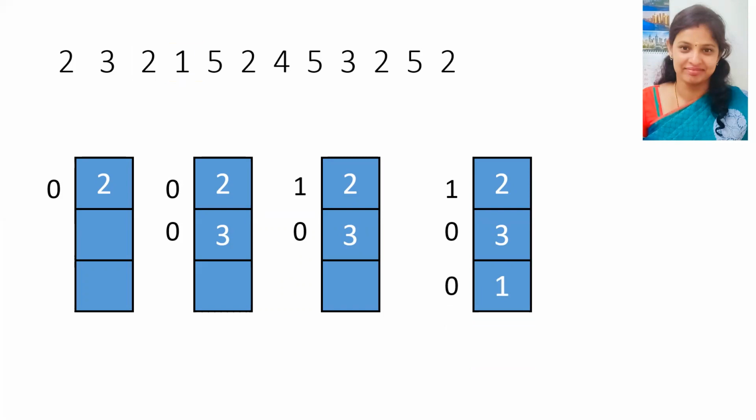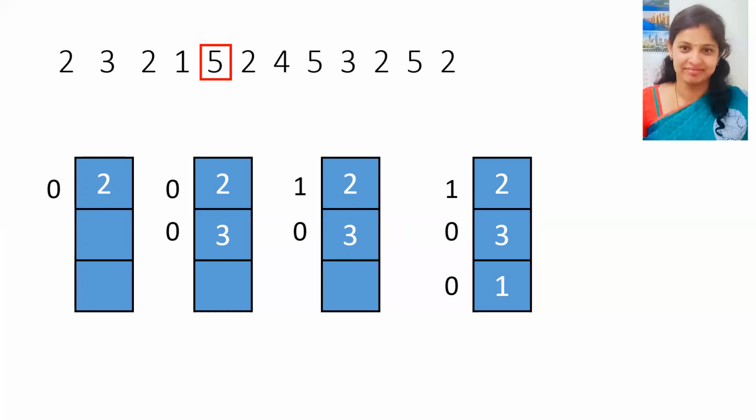Next we have 5 in the queue. So we need to place 5 in the frame. But now all the frames are filled with other pages. So 5 needs to come in and somebody needs to be replaced. Now we have 2, 3 and 1 in the frame. We are using the FIFO variant of the second chance algorithm. So we apply the FIFO rule here. Who has come in first? That page has to be replaced.